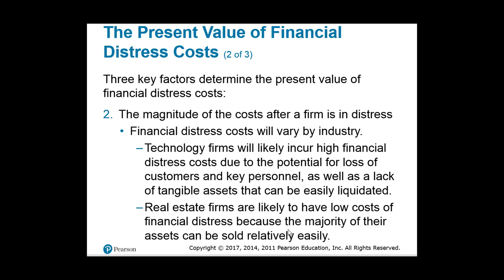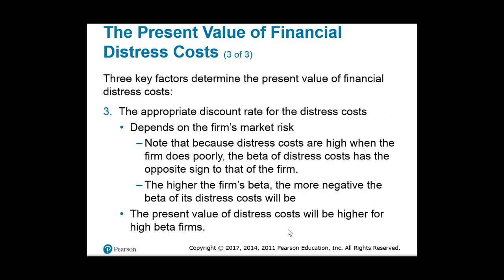Again, we've talked about the probability increases with debt, increases with volatility. The magnitude also increases based on the kind of industry that the company is in. And finally, the appropriate discount rate. How do we figure out what this discount rate is? Again, this depends on the company itself. It depends on the firm's current market risk.